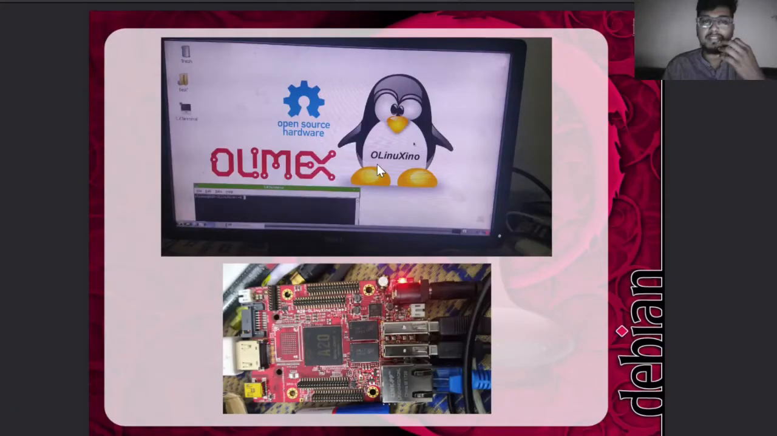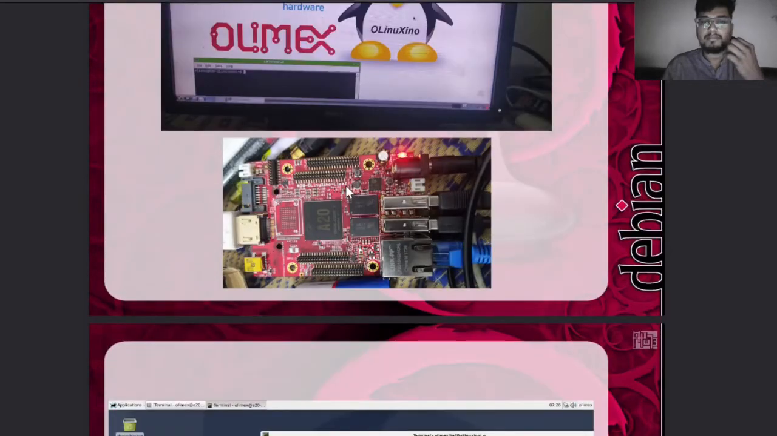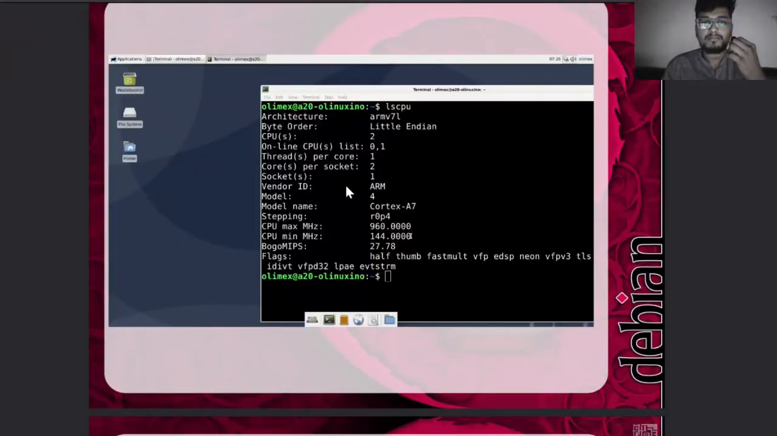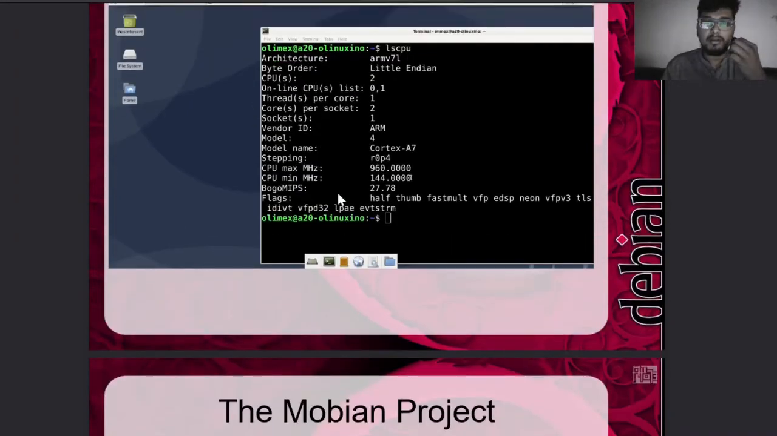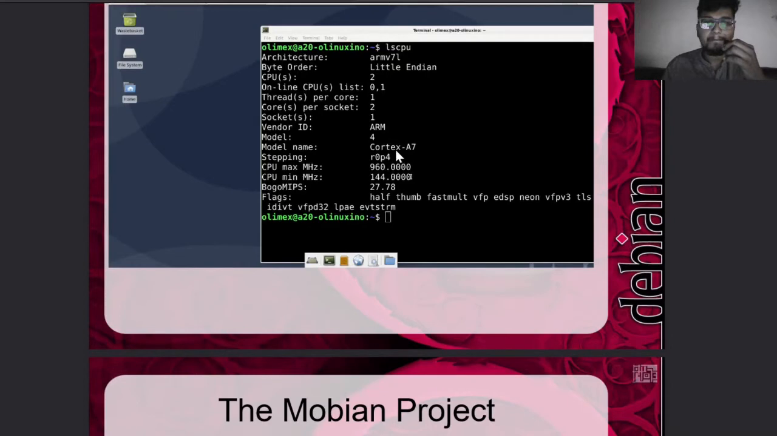This is an Olimex image based on LXDE. I installed it on my Olimex. This is the XFCE desktop environment. You can see the ARM processor, ARMv7l, two CPUs, all these things. This is a Cortex-A7 model ARM processor.